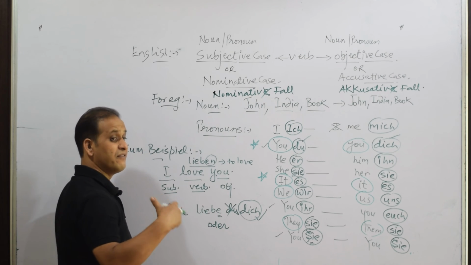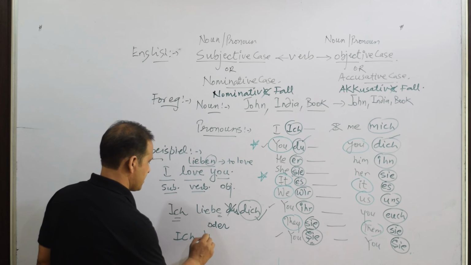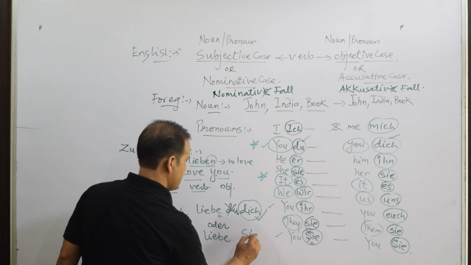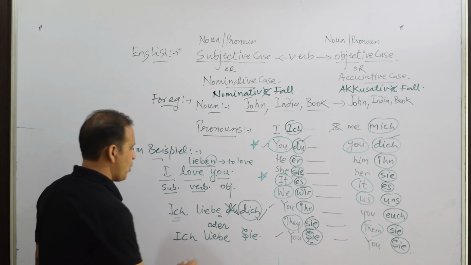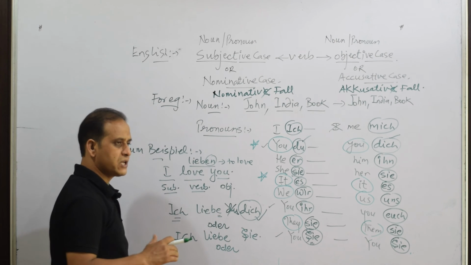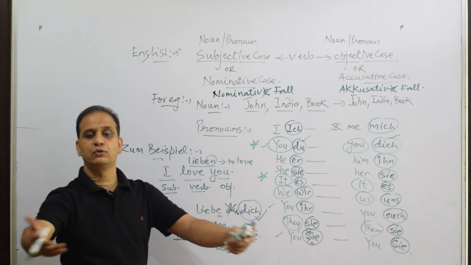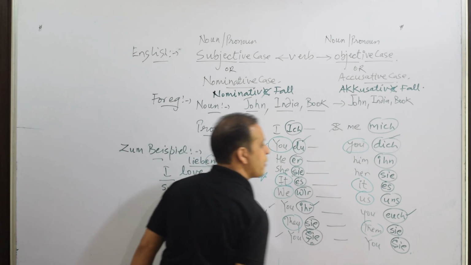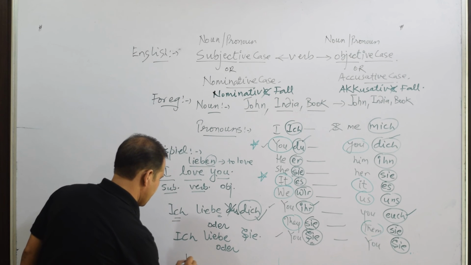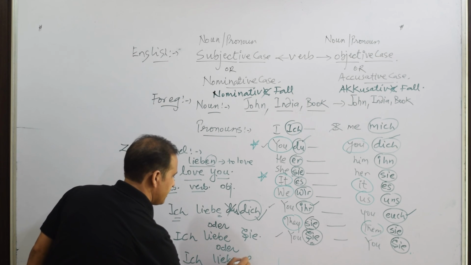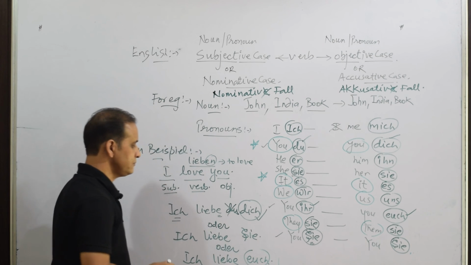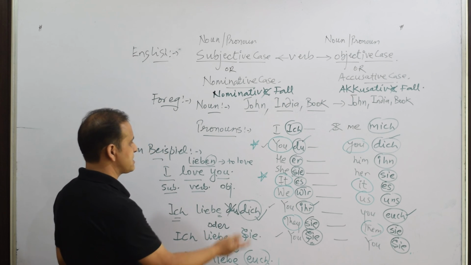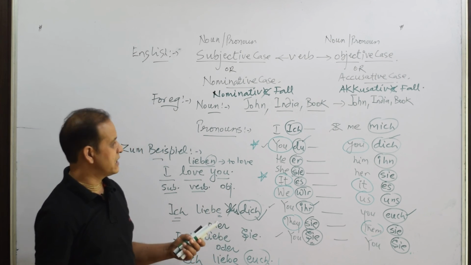Oder. If you want to say it in a very formal way, then you will say ich liebe, then formal Sie will be Sie. So ich liebe Sie. Oder. Or if you want to say informal plural, like I love you, you are all my students. So in that case, then we will go with ihr. But then ihr becomes euch in the accusative case. So it will be like ich liebe euch. So dich, Sie and euch, all these three words have got the same meaning in English, that is you, because in English you remains you.